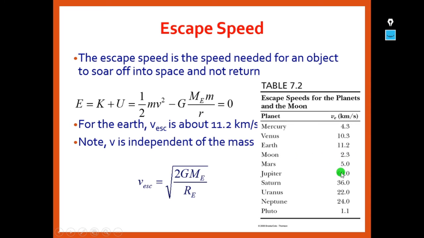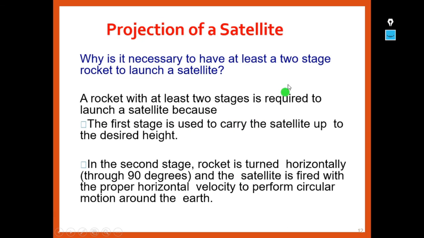Mars is 5 kilometers per second. Jupiter, 60 kilometers per second. Saturn is 36 kilometers per second, Neptune is 24 kilometers per second, and Pluto is around 1.1 kilometer per second. These are the escape velocities of each planet as well as the moon.